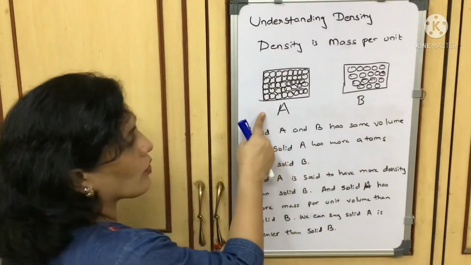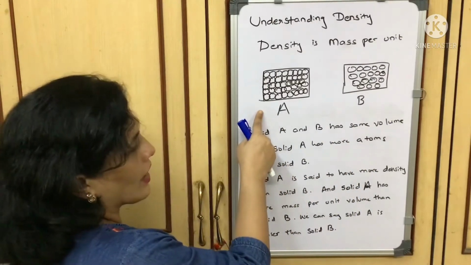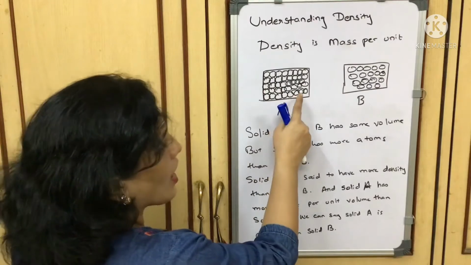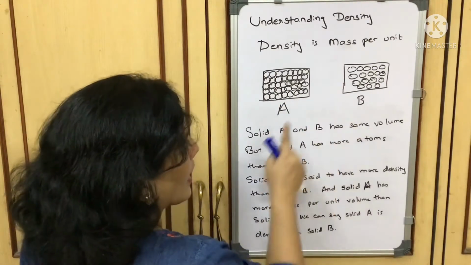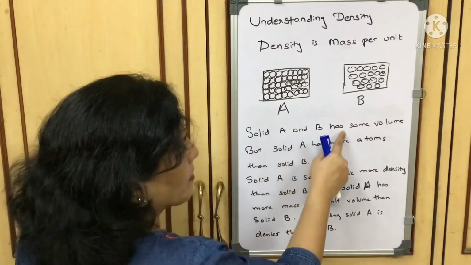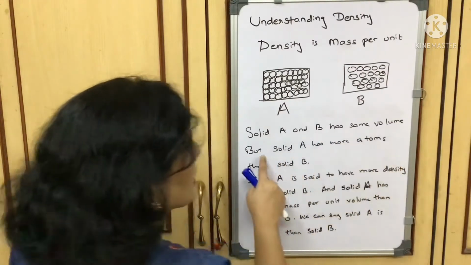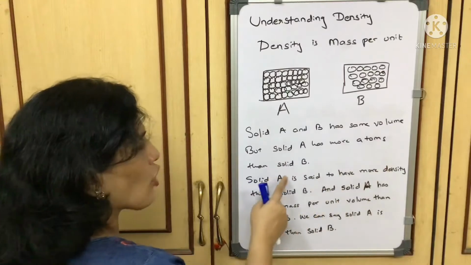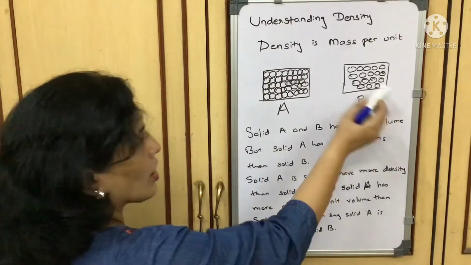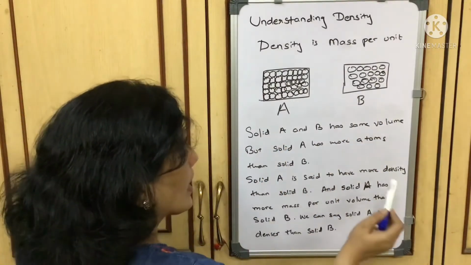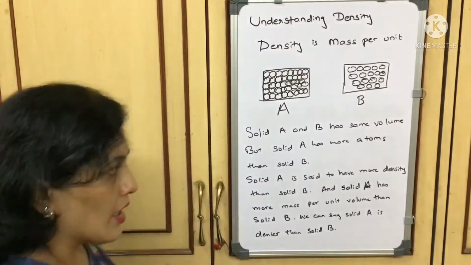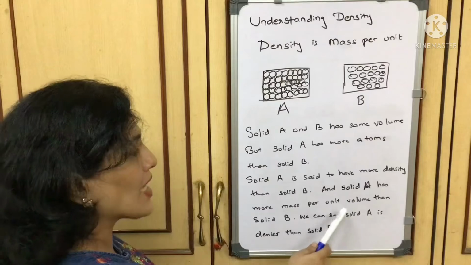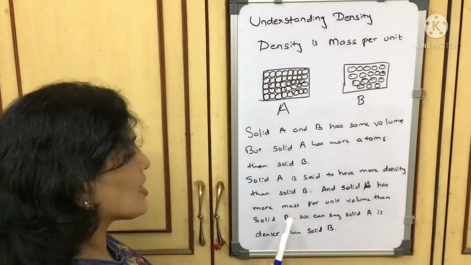But as we can see over here, in solid A, the number of atoms is more than in solid B. Solid A and solid B have the same volume, but solid A has more atoms than solid B. So here we say that solid A is said to have more density than solid B, and solid A has more mass per unit volume than solid B.